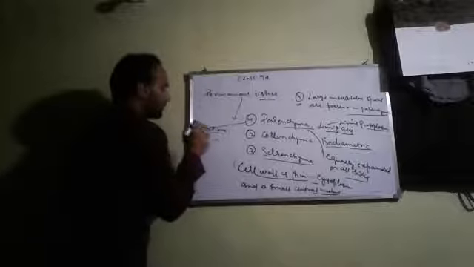First function is that parenchyma tissue acts as a food storage tissue. This is a very important function of parenchyma.